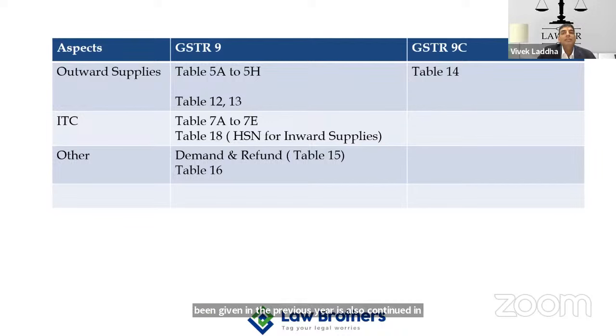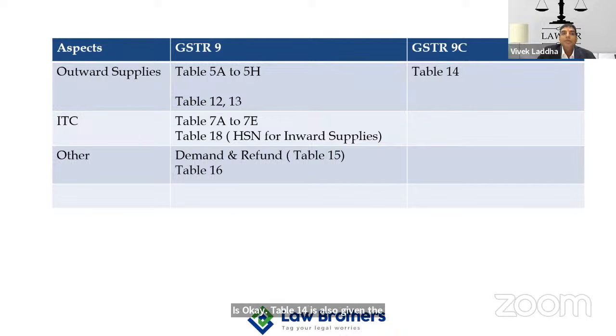Just for the sake of brevity, I have mentioned the optional table numbers over here, and we have divided them from the perspective of outward supplies and ITC and other aspects. Table 5A to 5H, table 12 and table 13 are exempted whenever we talk about GSTR 9 from the outward supplies perspective. And in GSTR 9C, table 14 is also given the relaxation.